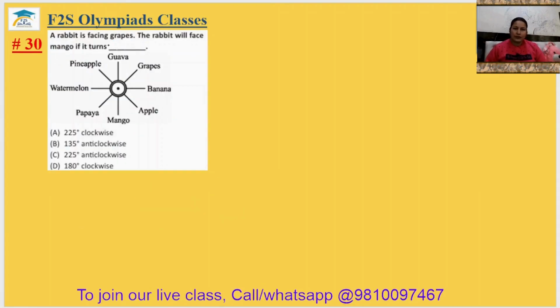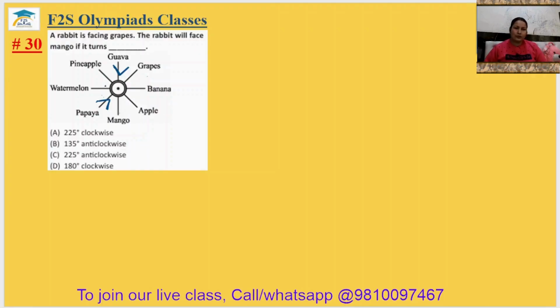Question number 30. A rabbit facing the grapes. Okay. The mango. The rabbit facing the grapes. It means a rabbit is here. Now he has to face mango. Now the rabbit has to come to the guava. Okay. So how can it come? So rabbit can come from this side.